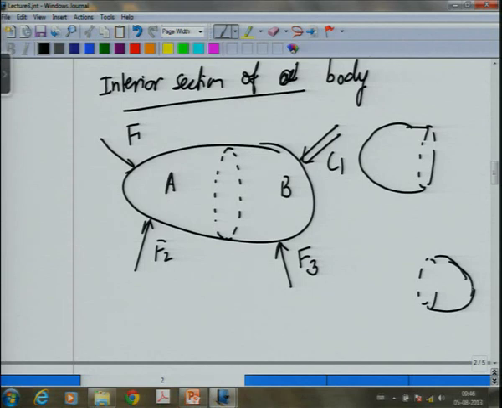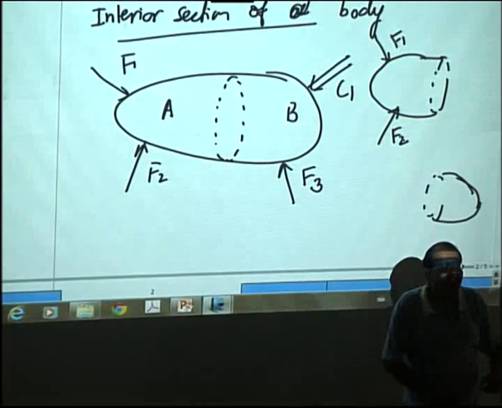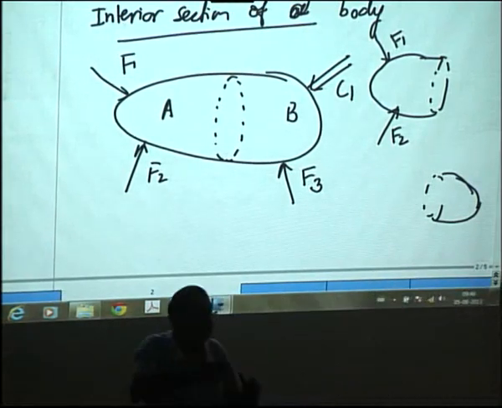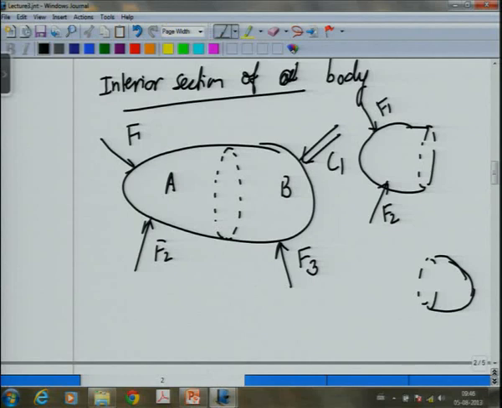Now, what happens on the left side, I will show all the external forces, so F1 and F2. Now, at the cut, I have to show what is coming out from the other half of the body. I can't show F3 and C1 on this free body diagram. Why? Because F3 and C1 are not acting on the left half. When I talk of a free body diagram, I talk of only the body which I am interested in, and right now my body is only the left half, not the complete body. So, now what will happen? How do I effectively model what is happening on the cut part?